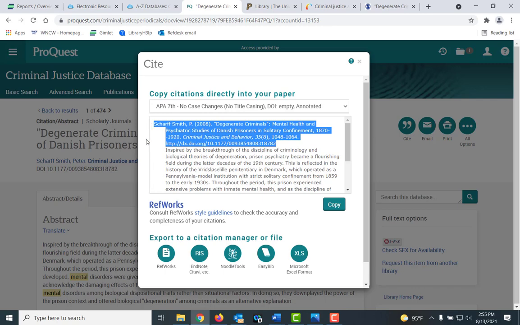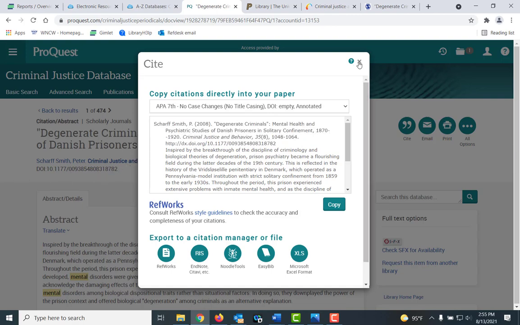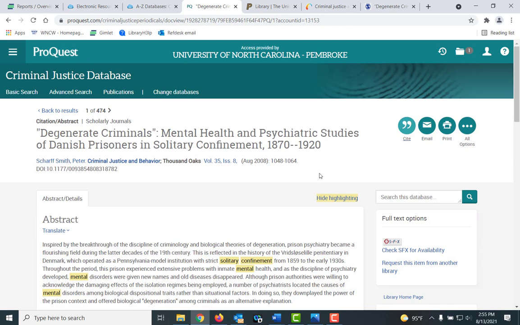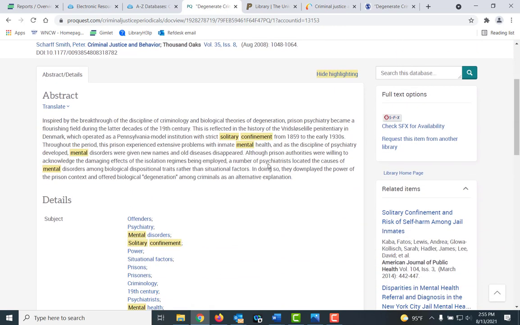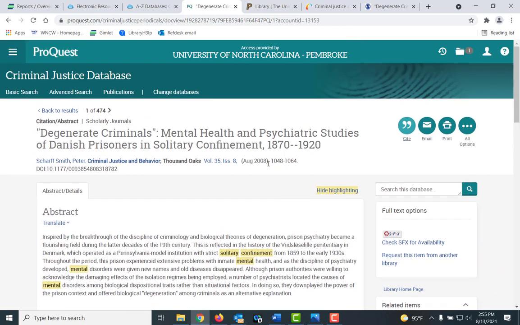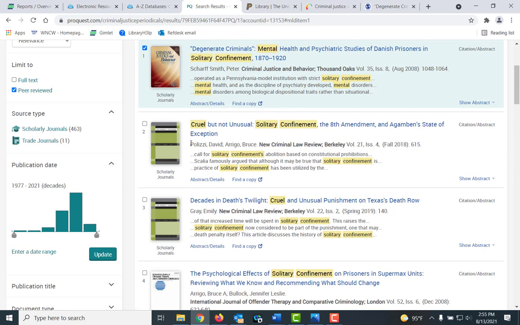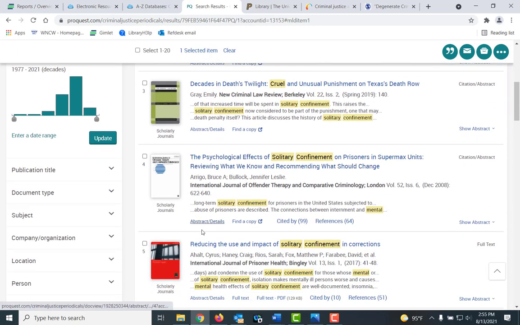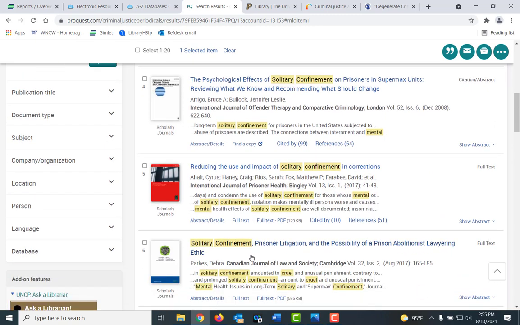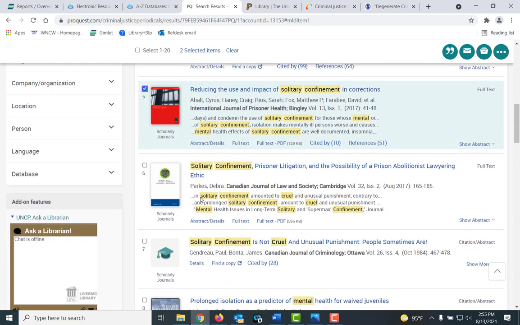If you get lost, you'll quit doing your research. So again, just send it to me and let me deal with it. So you can do that. And also, if I go back to my results, again, I can put this one in a folder. And I can put some of these other items that are here in a folder as well.